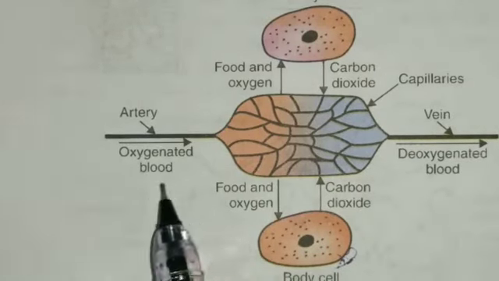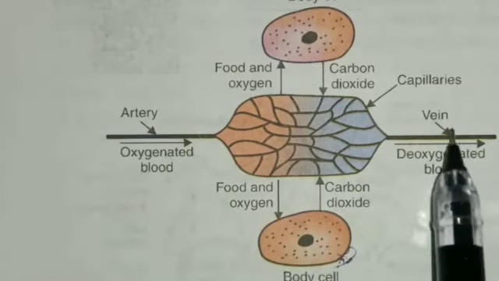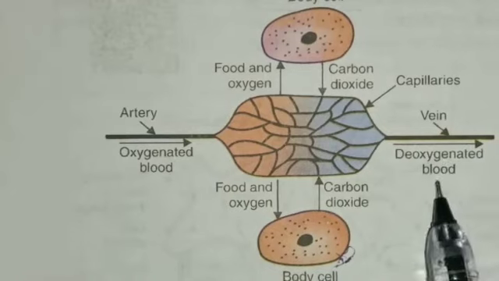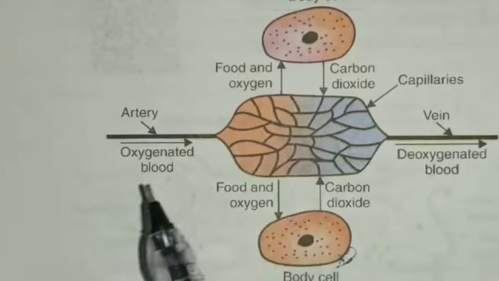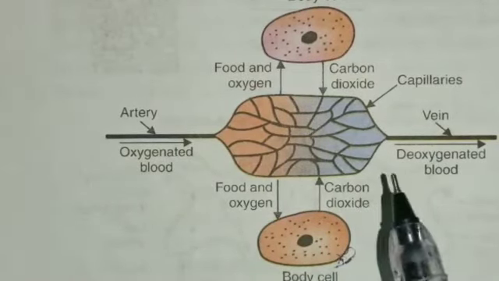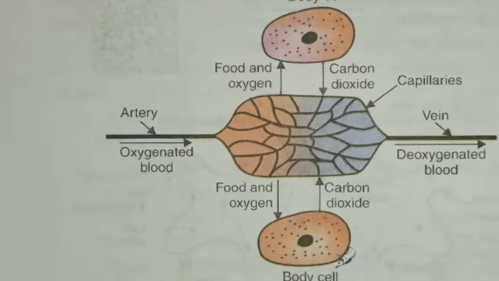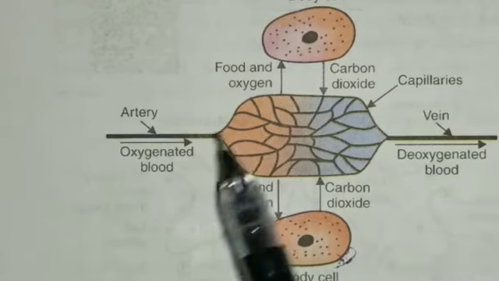This is the artery that carries oxygenated blood. This is a vein that carries deoxygenated blood, that is the body cell, and that is the capillary. Arteries are joined to veins through a network of very thin blood vessels called capillaries. Food and oxygen go from blood into the body cells through capillaries. Waste material like carbon dioxide goes from body cells into the blood through capillaries.